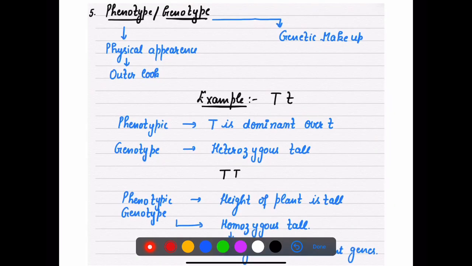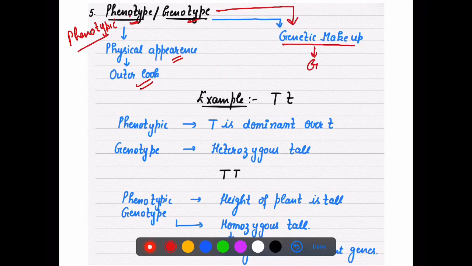Now next are phenotype and genotype. Phenotypic characters are the ones which we identify as physical appearance, from the outer look. Genotypic is your genetic makeup, in which we talk about particular genes.